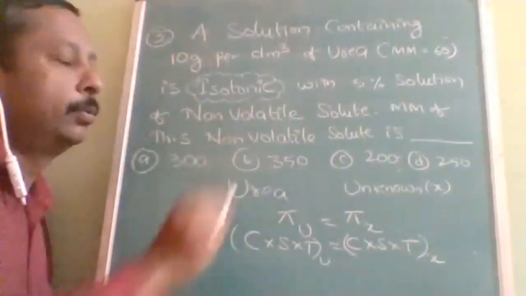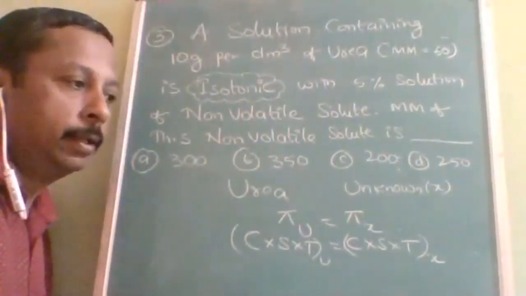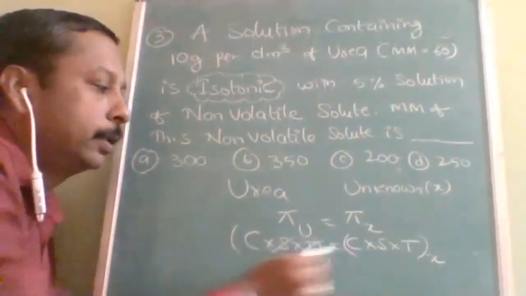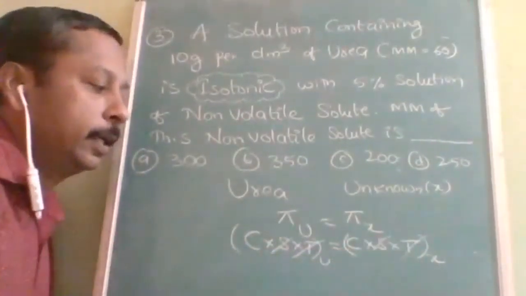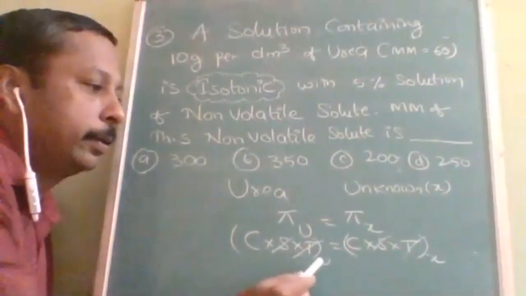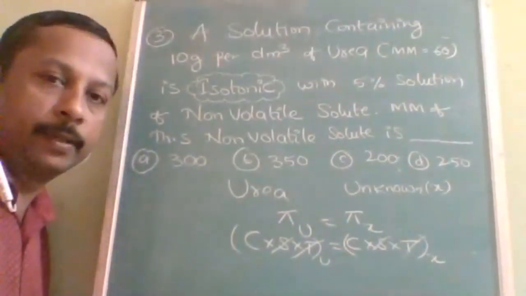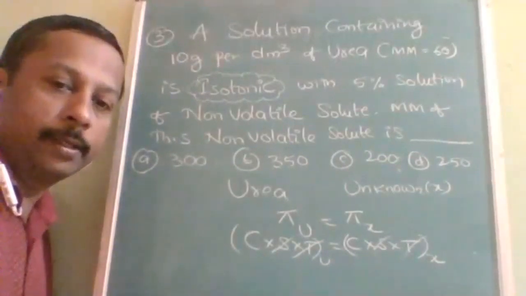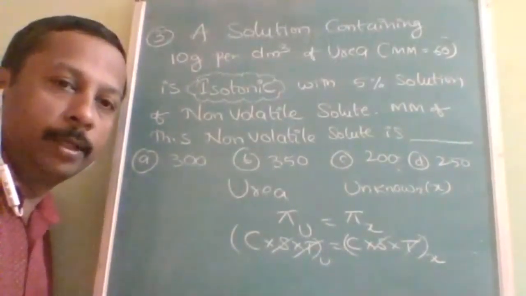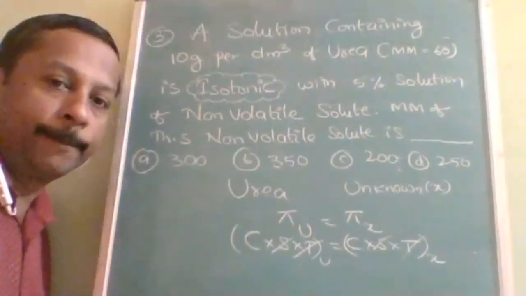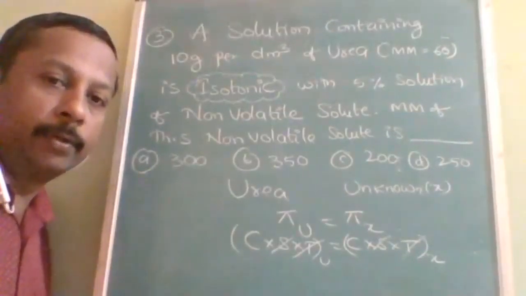But there is no change in the temperature and S is always constant, so this and this will get cancelled. So the concentration of urea must be equal to the concentration of X. Is it understood? So what is the concentration going to be? It is going to be in terms of the molarity. Molarity formula, I think you remember.